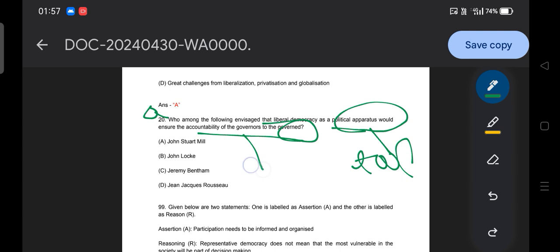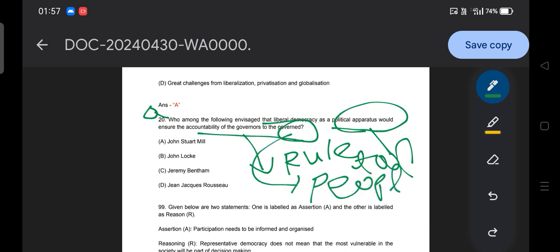Governor means the ruler, our representative, and the governed means the people who are ruled. So who considered that liberal democracy is a political tool which ensures the accountability of our representatives to the people? Option A, J.S. Mill; option B, John Locke; option C, Jeremy Bentham; option D, Jean-Jacques Rousseau.